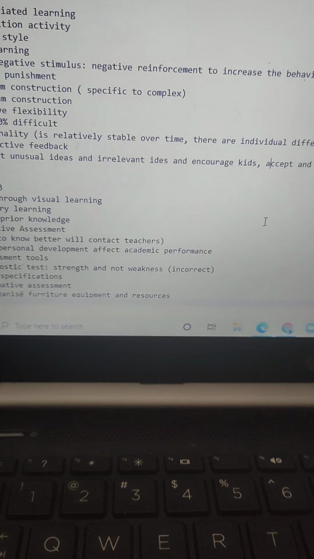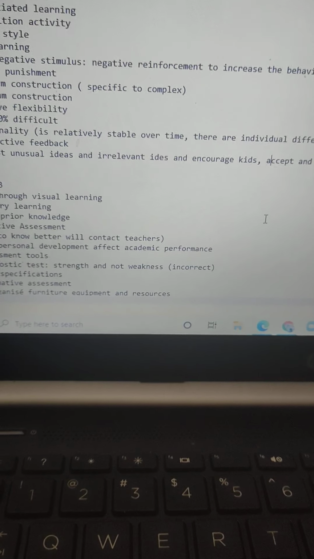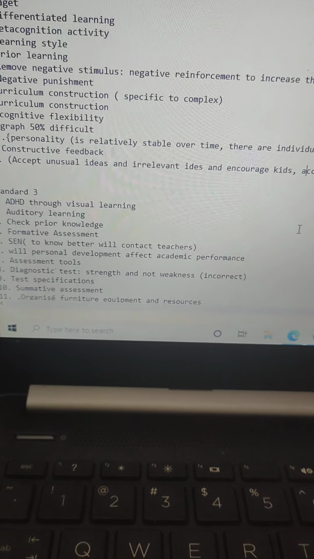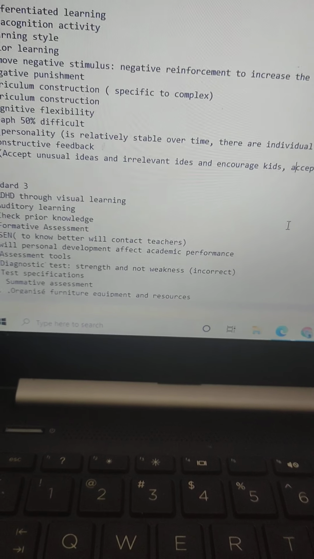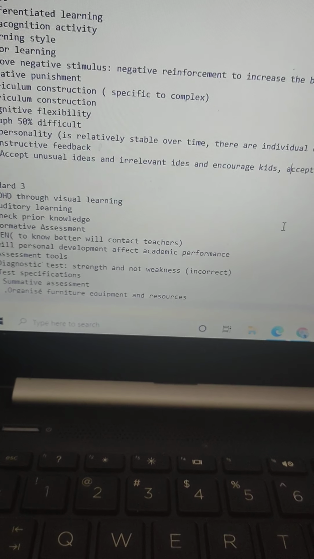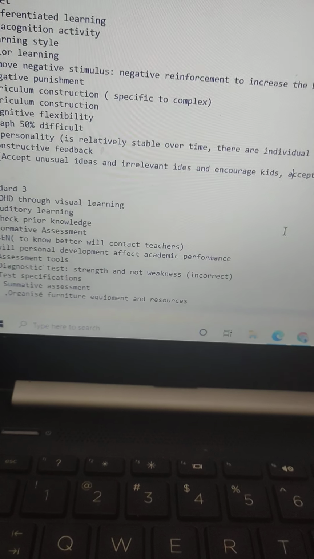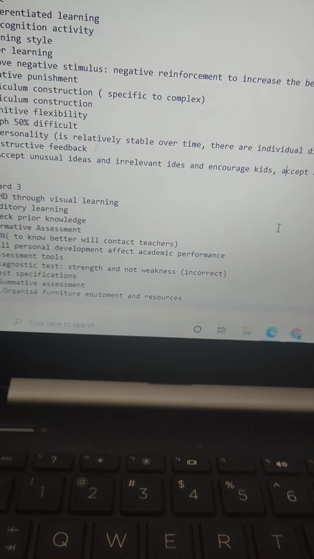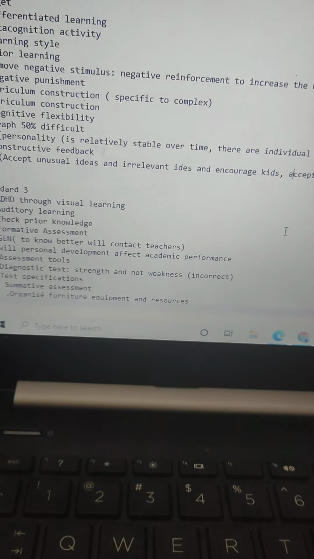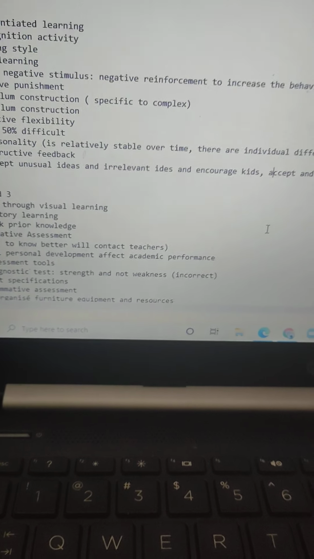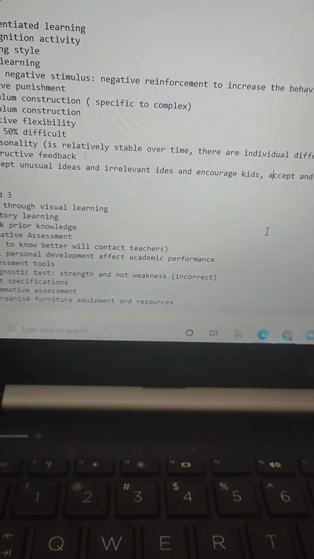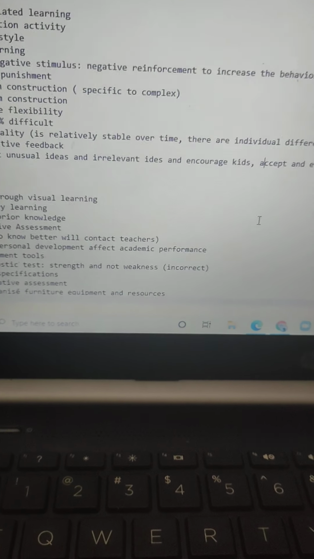Then there were a few questions related to this. One question I remember, I remember the scenario. Let me recollect it. There was a teacher observing another teacher's class, and these were the options. We need to find the odd one out.